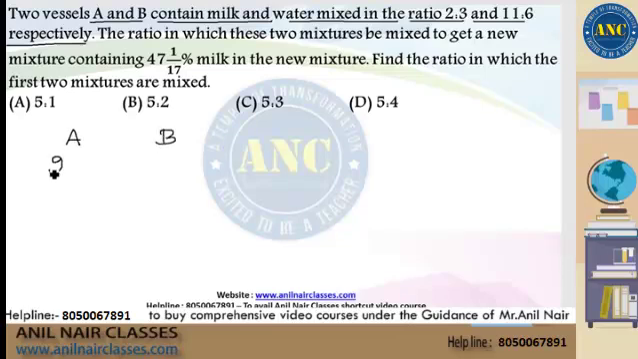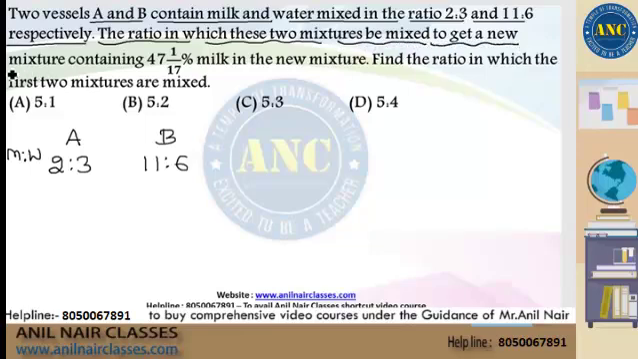In the first vessel A, milk and water is in the ratio 2:3. This is the ratio of milk and water. In the second vessel B, milk and water is in the ratio 11:6. This is what is given in the statement. Next statement. The ratio in which these two mixtures must be mixed to get a new mixture containing 47 1/17 percentage milk in the new mixture.